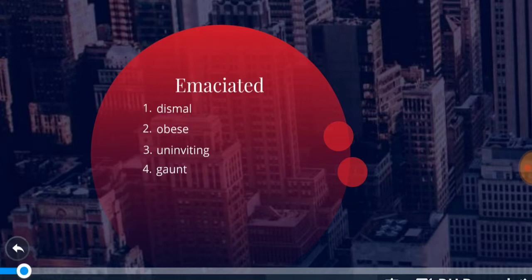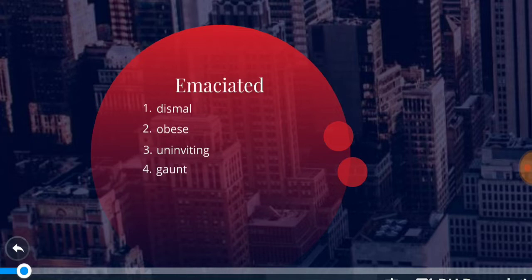So what basically is emaciated? Emaciated is someone who is very thin, abnormally thin or weak, and this is often used when the weakness is due to the lack of food, right? So emaciated is basically a person who is very thin because of the lack of food, right?